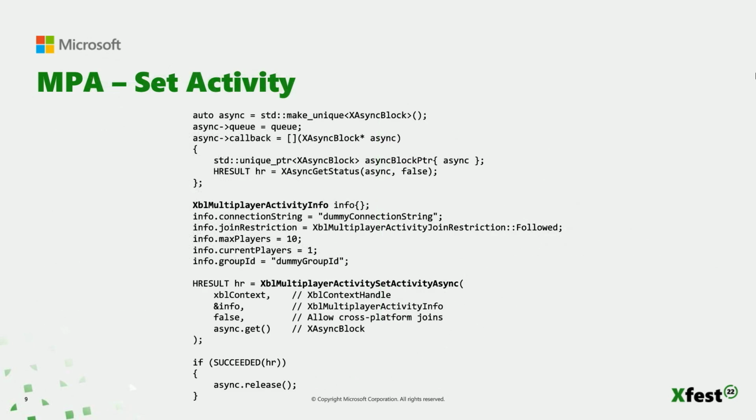Now here's an example of doing the same thing with MPA. You can see that we create an XBL multiplayer activity info struct and fill it in with our desired values. In this case, the connection string, join restriction, number of players, and a group ID. We then make the call to set the activity in MPA.